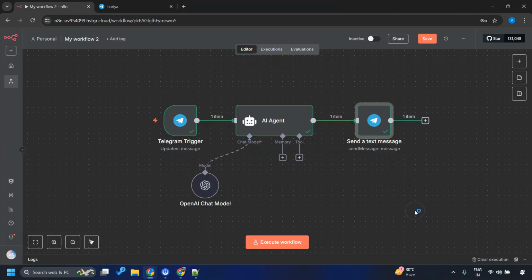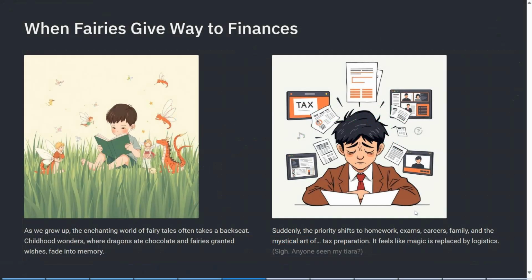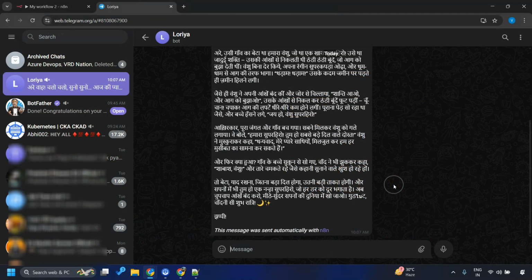But again, going back to the problem statement, we are developing this workflow for such small kids who cannot read or write in their own native language. Because by the time they start reading and writing, life already gives them so many challenges that they mostly do not have time for these fairy tales. Okay? I'm missing my childhood. So we want to integrate it with voice. And the choice of our interface, which is Telegram, has this option of voice messages as well. So instead of typing, we can even send voice messages.